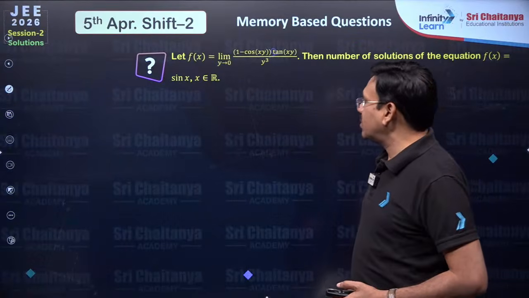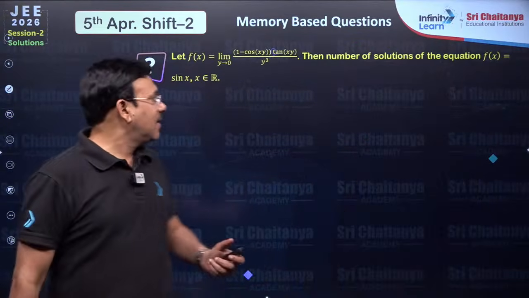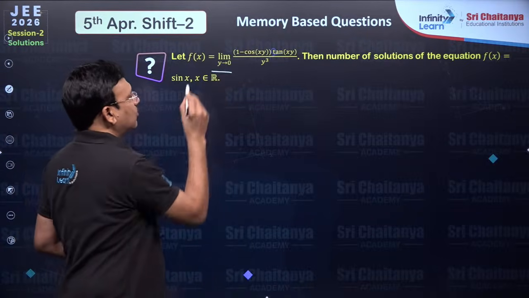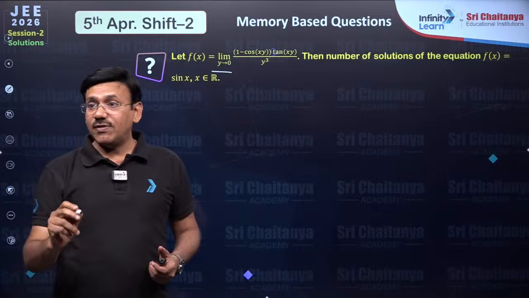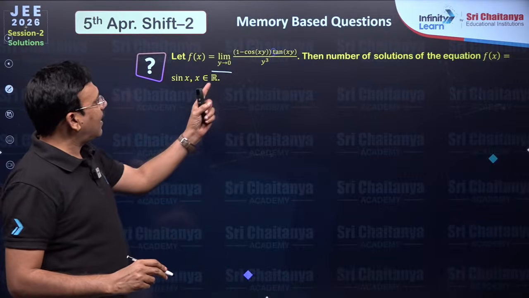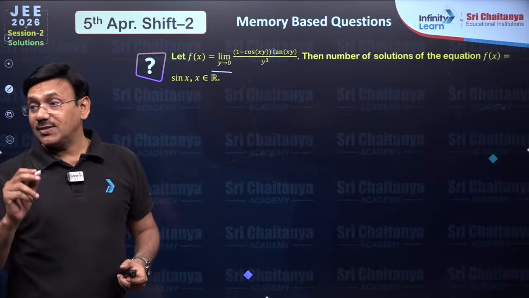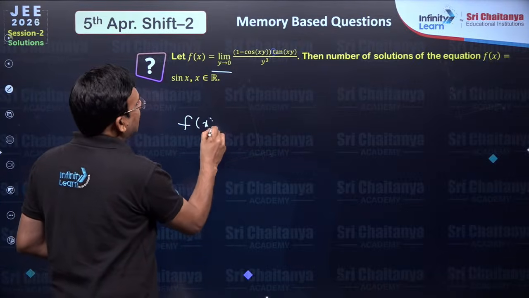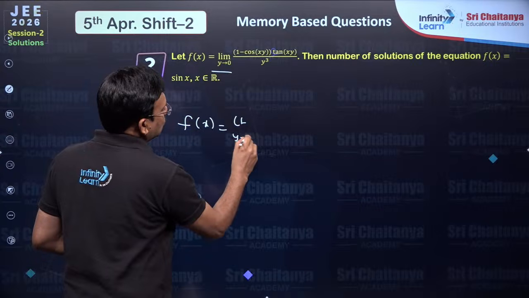So let us move to questions. Question number 1 here today, mathematics. Please do observe that limit y tends to 0. Limit y tends to 0 stands for y is the variable, x is a constant as far as this limit is concerned. So now f of x, you can write it as limit y tends to 0.